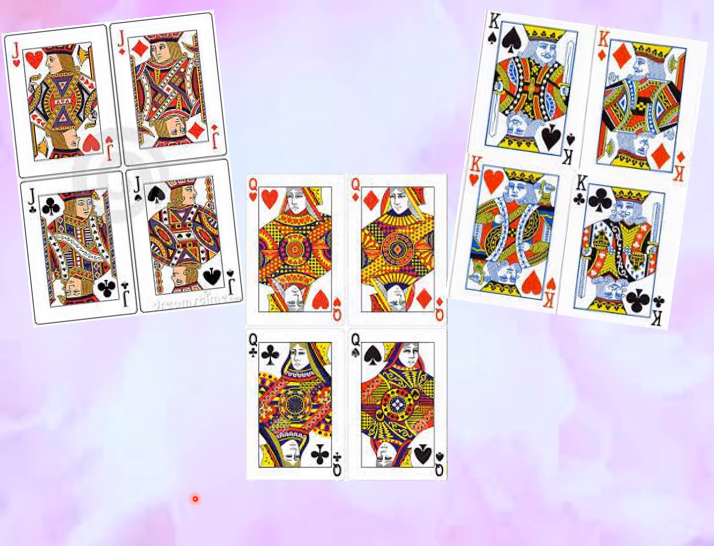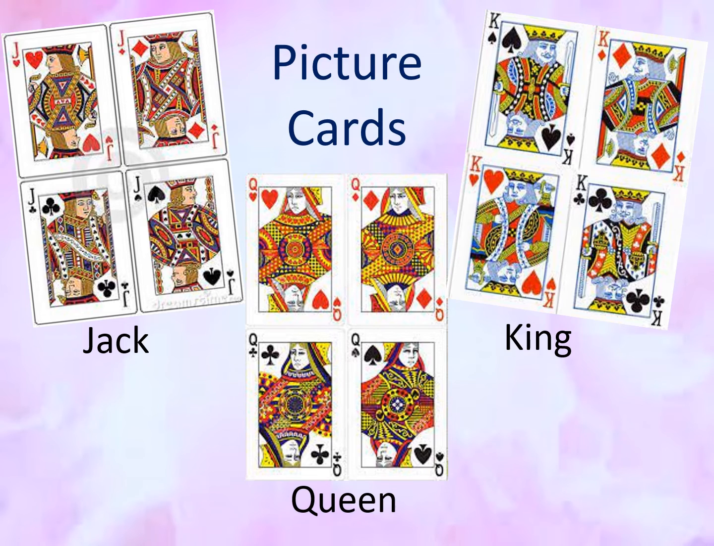And then we have the jack, the king, and the queen. These are all the picture cards. So how many picture cards do we have? 4 times 3, we have 12 picture cards. Later on, we shall use that idea to determine the probability of drawing a certain card.